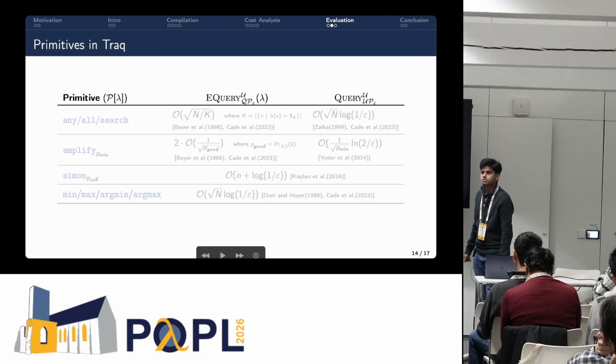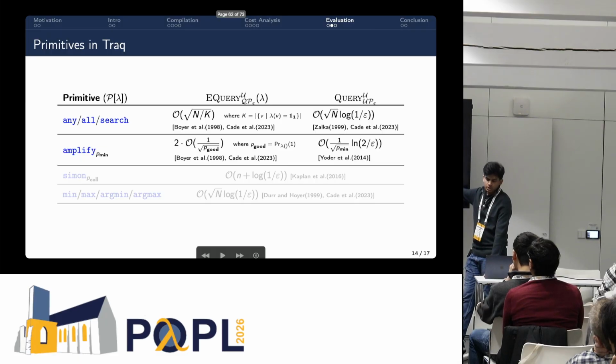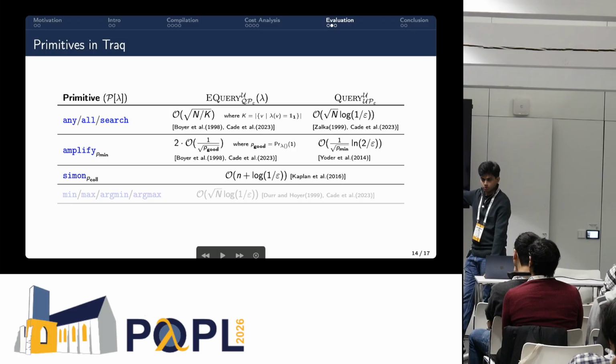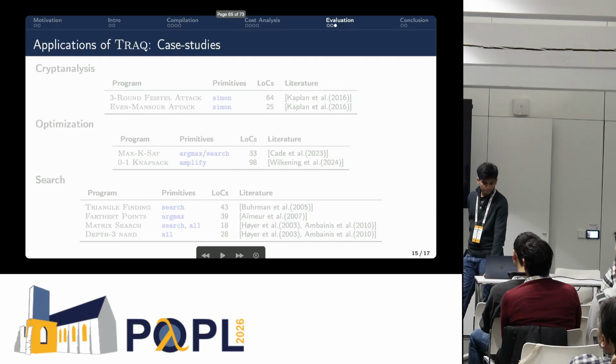So what are the primitives we support so far? We have Grover search, some of which we have already seen. We have amplitude amplification as well. And we have Simon's algorithm, which is very useful for cryptanalysis attacks. And we have min, max, argmin, argmax. So these are the primitives that we support as of now. But of course, more could be added.